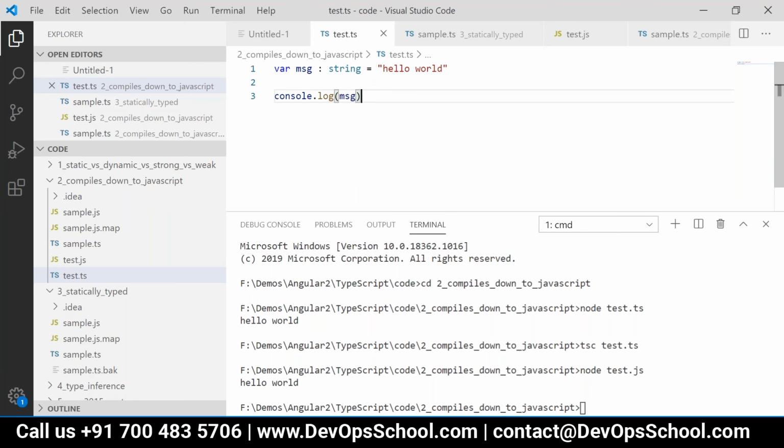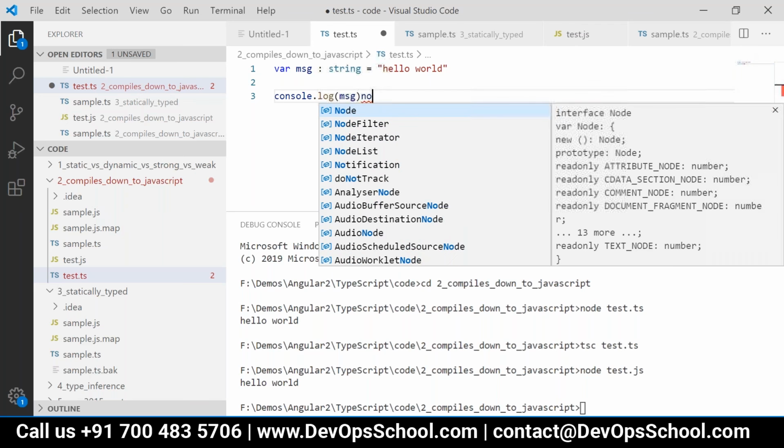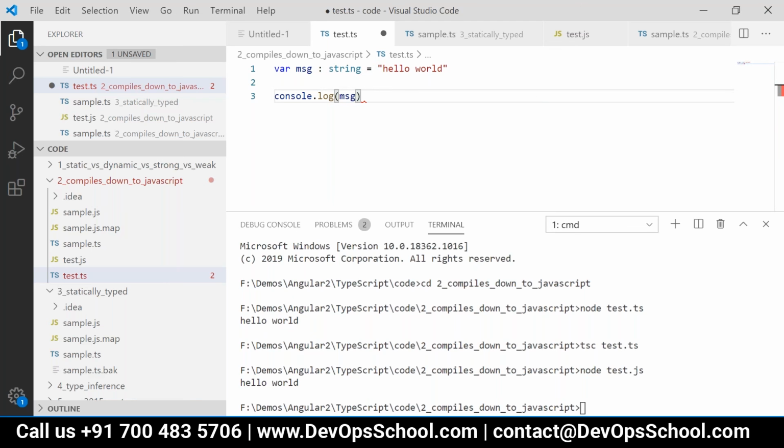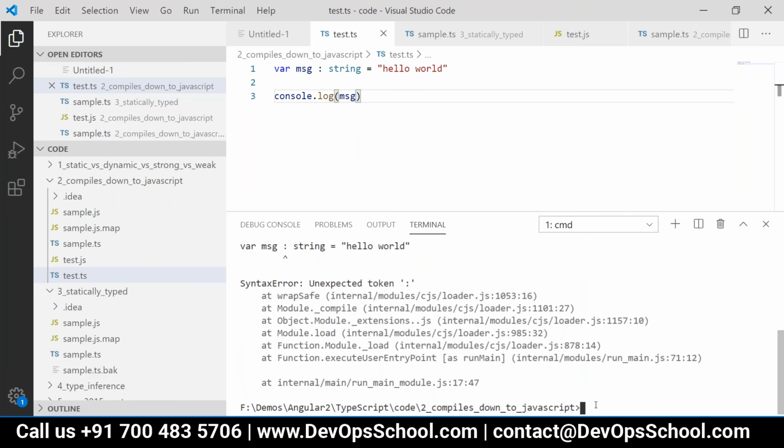Now, have you run this file? Earlier it used to give some different error.